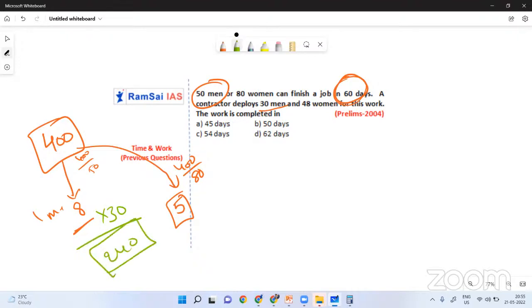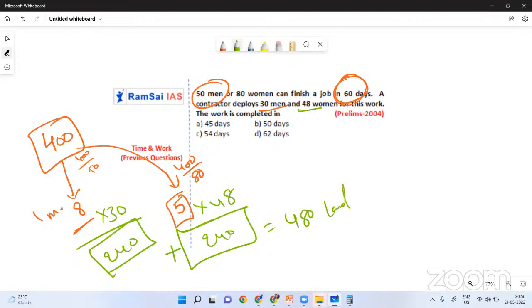Each woman can finish 5 laddus, and there are 48 women, so they can also finish 240 laddus. Now 30 men and 48 women can finish 480 laddus in how many days? In 60 days. Yes or no?